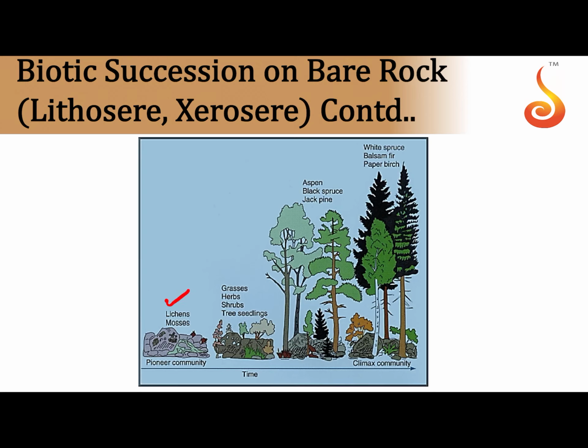See how initially the lichens came, and then came the mosses, and then the grasses came, annual grasses, perennial grasses, and then shrubs, and finally you have the forest ecosystem with woody plants that make up the climax community. So what was a bare rock has become converted into a forest ecosystem. This is something that started with a bare rock, that's why it is referred to as a lithosphere. It is a land ecosystem, a bare rock being a land which has dry condition, not moist or water condition.